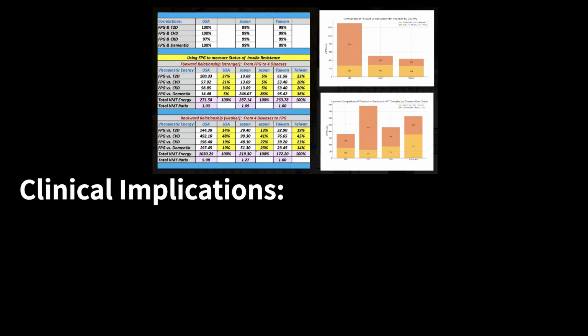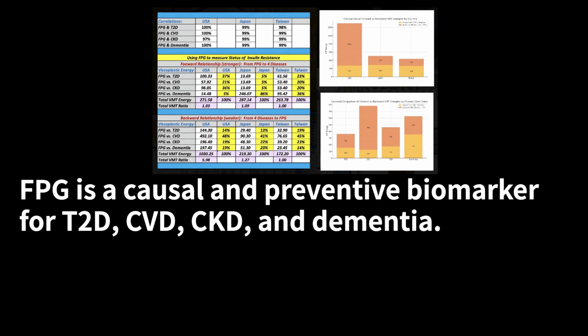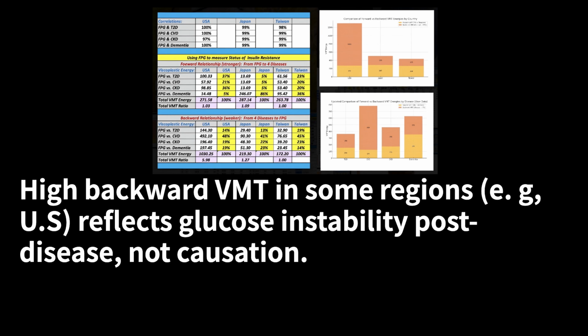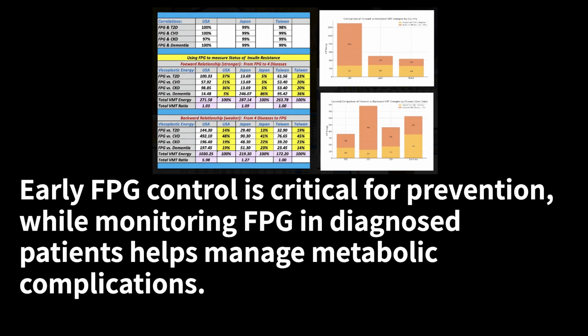Clinical implications. FPG is a causal and preventive biomarker for T2D, CVD, CKD, and dementia. High backward VMT in some regions, e.g., the US, reflects glucose instability post-disease, not causation. Early FPG control is critical for prevention, while monitoring FPG in diagnosed patients helps manage metabolic complications.